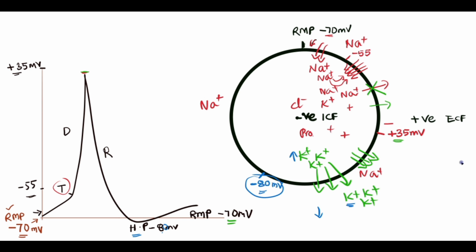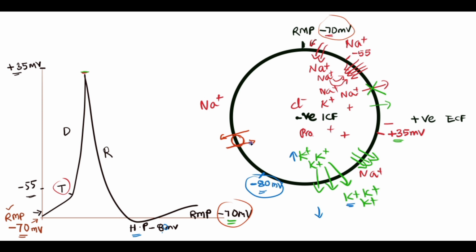In this situation, the cell now needs to adjust or replenish its normal resting membrane potential, that is minus 70. To bring the potential back to the resting membrane potential, we have one very particular channel, the pump.